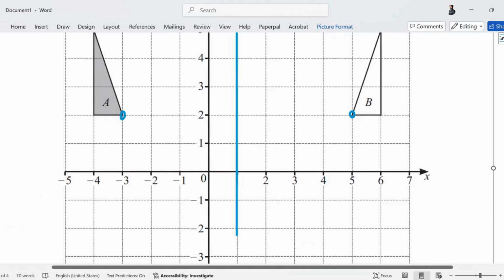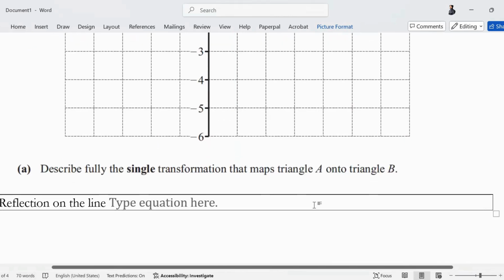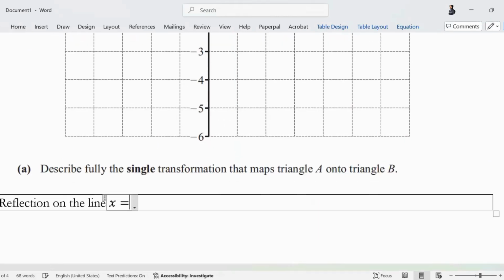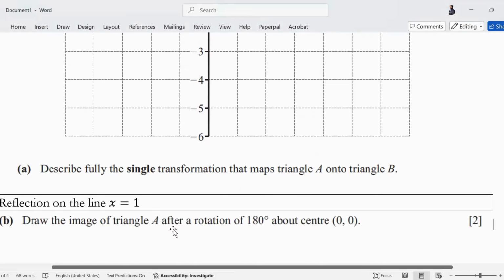X is equal to 1. Very good. The reflection is on the line X is equal to 1. Now the second part wants us to rotate triangle A 180 degrees. Draw the image of triangle A after rotation of 180 degrees about the center 0, 0.